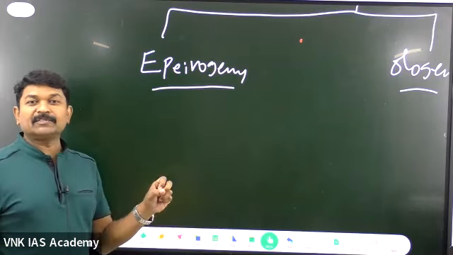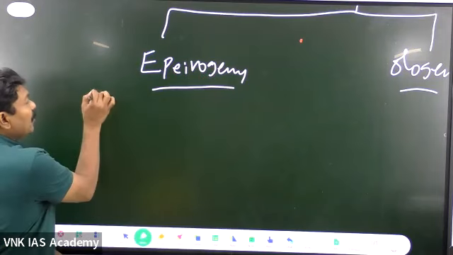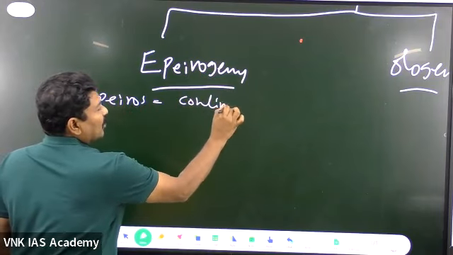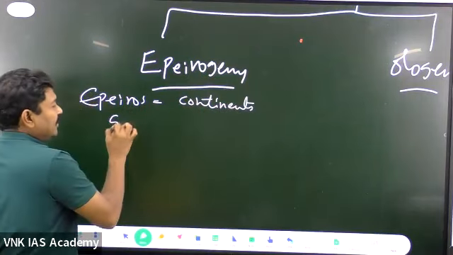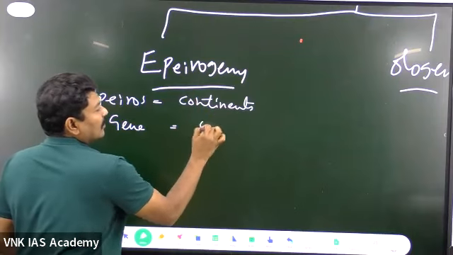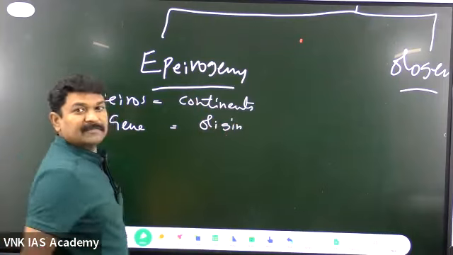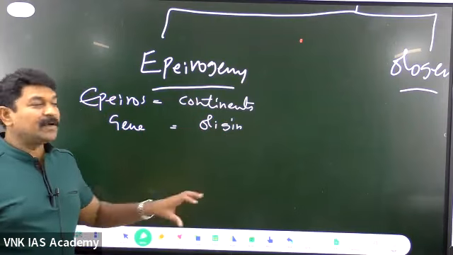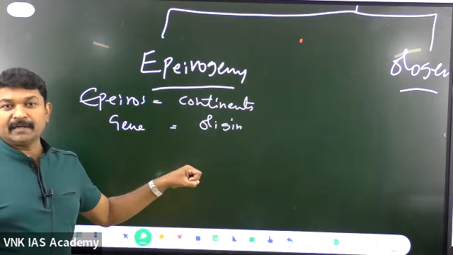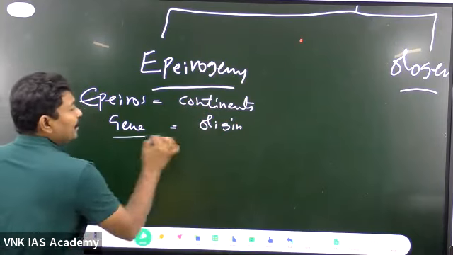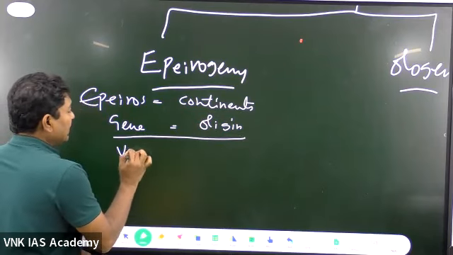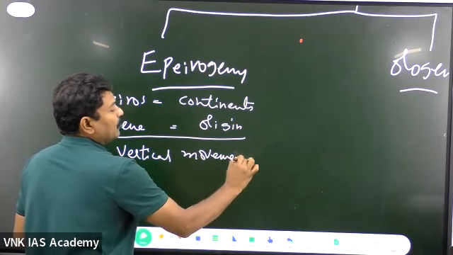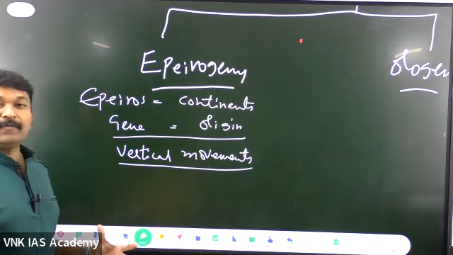Epirogeny, what do you mean by epirogeny? Nothing but the continent-building forces. Epiros in the Greek language means continents. Geny is nothing but origin, genesis. So nothing but the continents are being built here. How are the continents being built? Because of the vertical movements that are happening. Though the movements are very slow, the movements are acting vertically.